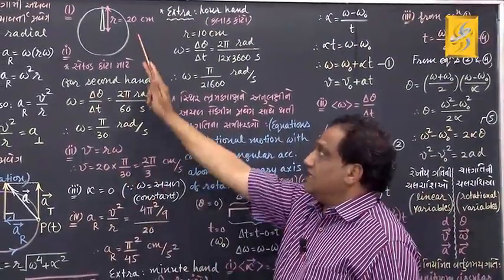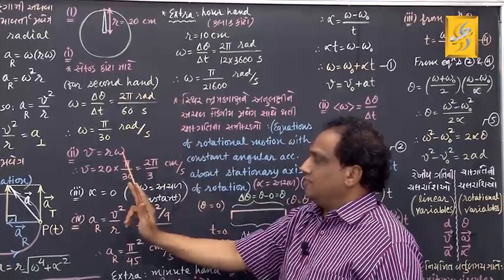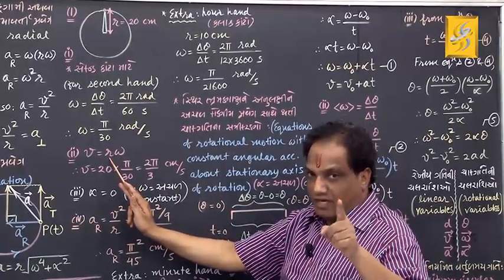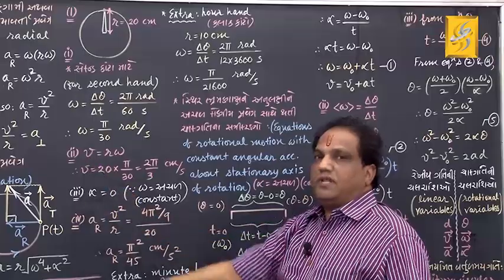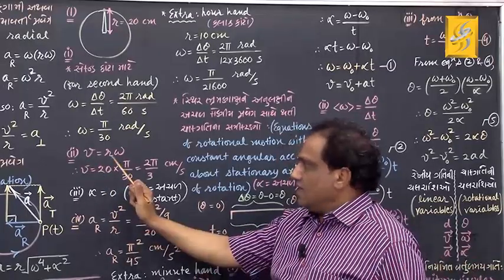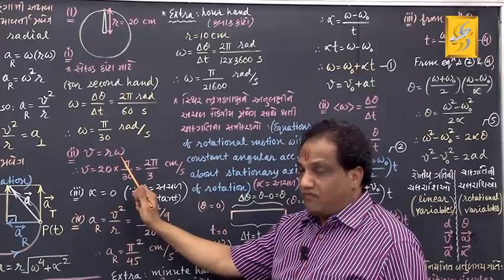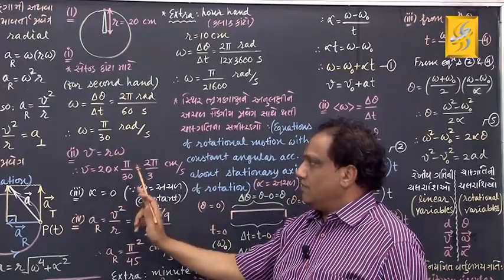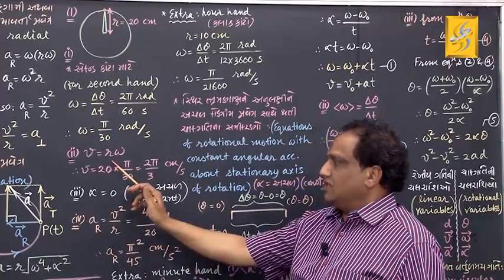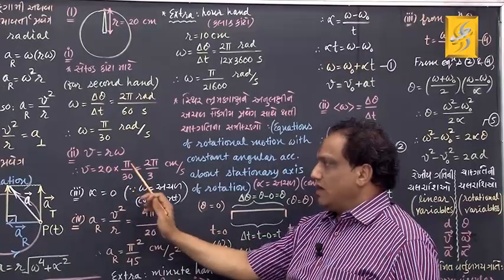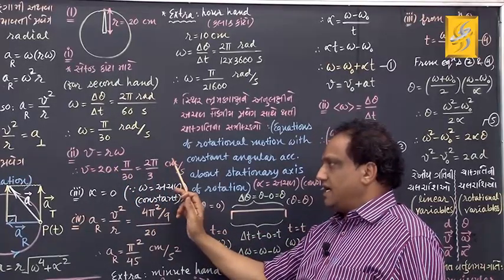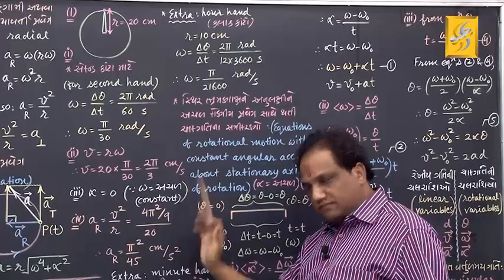Now this radius is 20 centimeter. If you take this radius in centimeter, naturally this will be obtained in centimeter per second. Radius is 20 centimeter. What about constant angular speed? Just now we have found out it is pi upon 30. Now the 10 is getting cancelled: 2 pi by 3. That many centimeter per second.